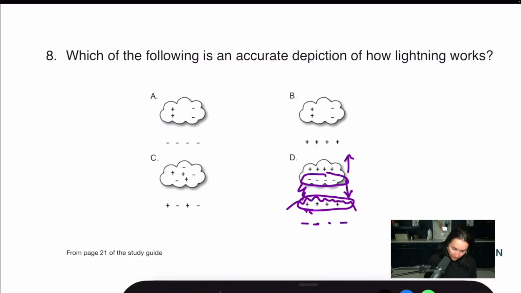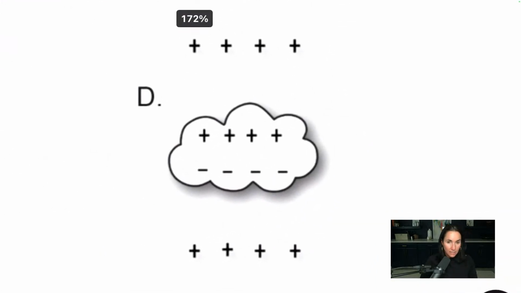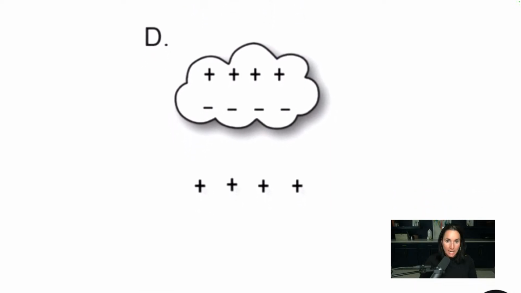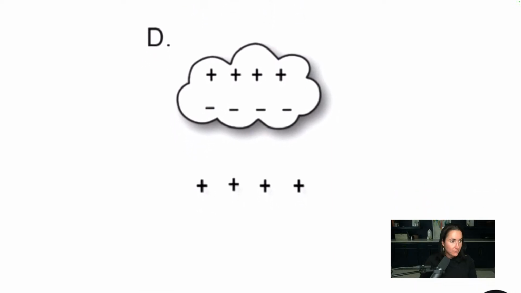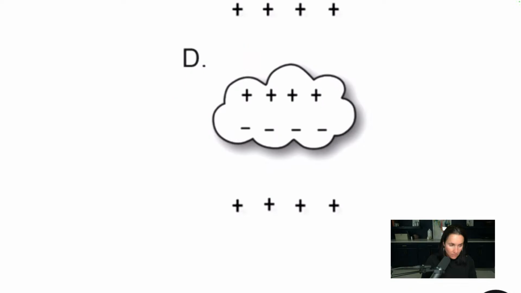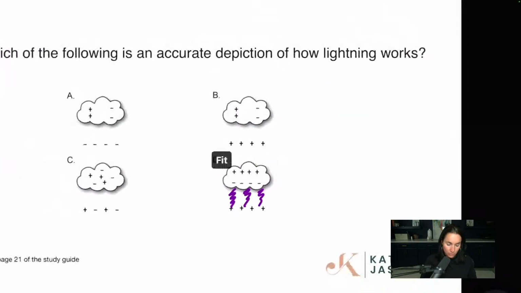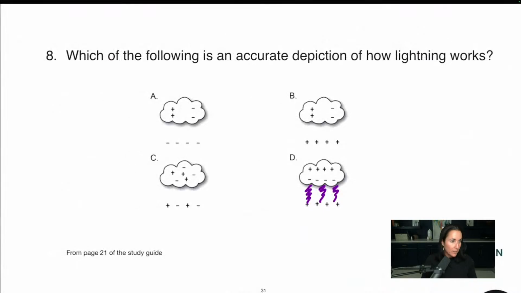If we look at this one here, I'm going to zoom in just really quick. And again, it's in the book, and I have a huge diagram in the book as well. You can see how the top of the cloud is positively charged, the bottom of the cloud is negative, and then the ground below is positive. This becomes lightning. Okay? And again, some of you who are lightning experts may have a better explanation, but I'm sticking to my explanation on that one.